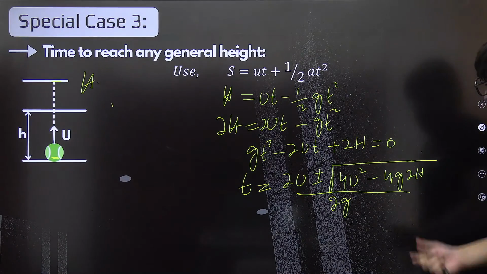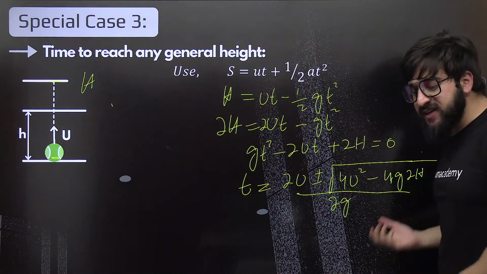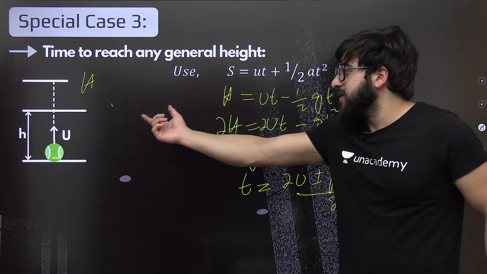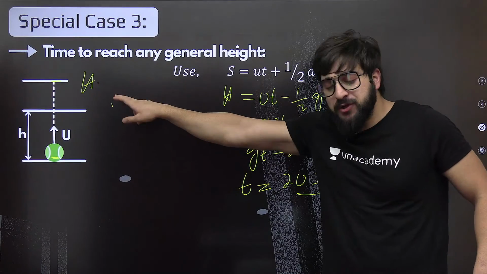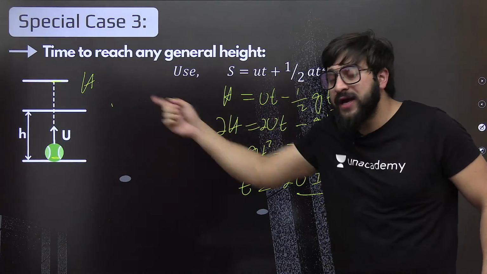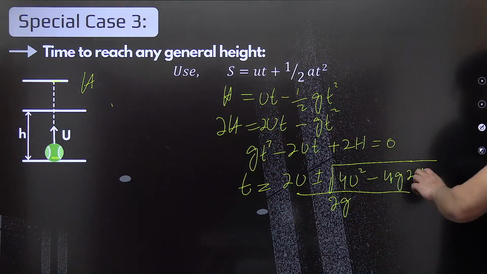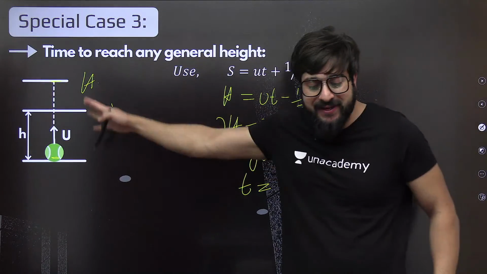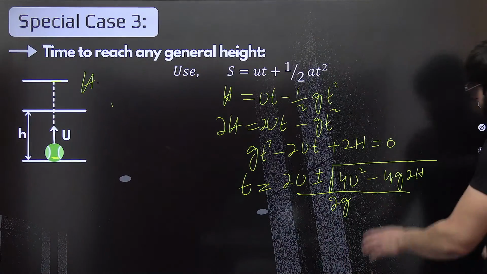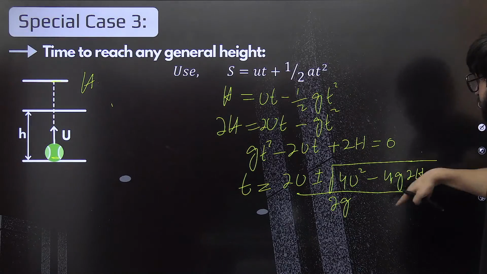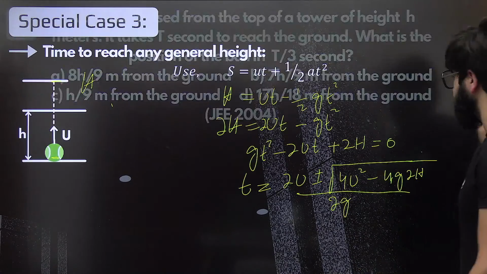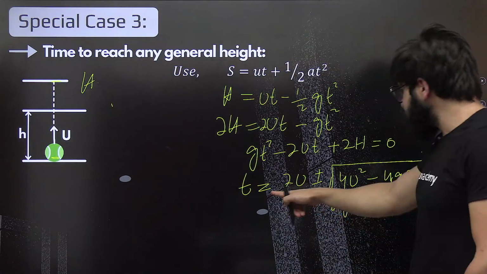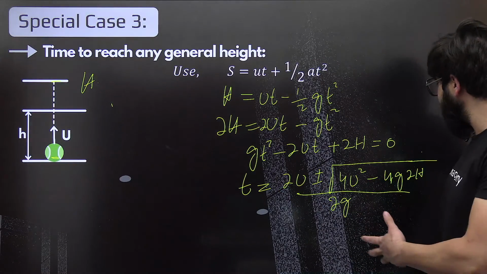See, sir, can we put the value of this h over here? How much will that be? Can you put the value of h max over here? No, you cannot put the value of h max over here, because this is still general height, any general height. Now take it over there. Okay, there is another question. So I just have to find the T1 and T2 in this case right now.